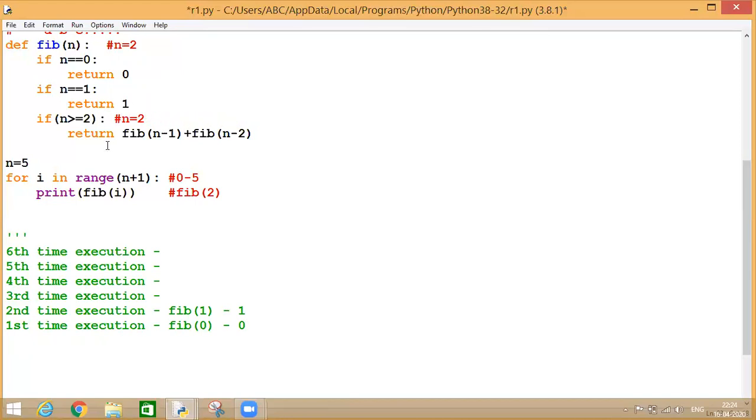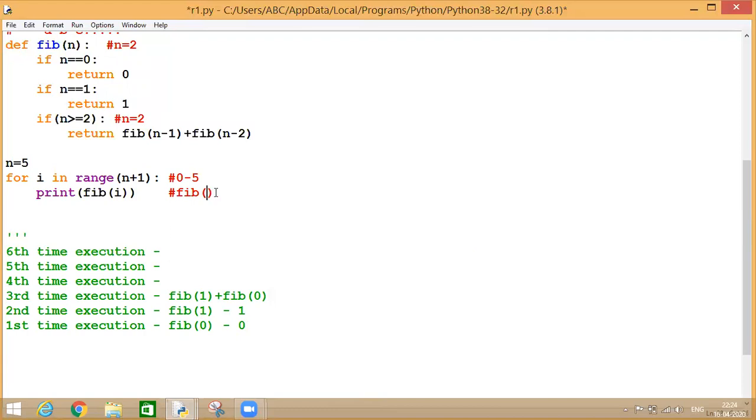So what are we going to return over here? Fib of n minus 1 plus fib of n minus 2. Which means directly we are not getting any value as a result, but we are getting a statement. What is n minus 1? If n is 2, so n minus 1 is 1 plus, and n minus 2 becomes 0. So fib of 1 plus fib of 0.